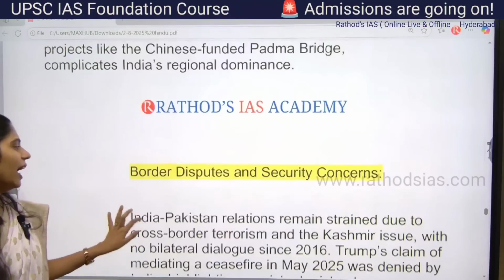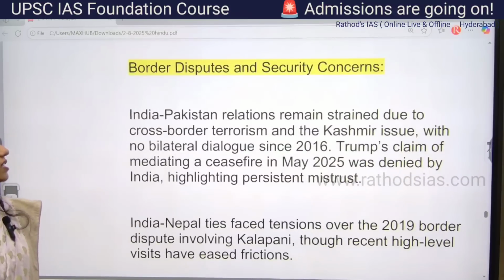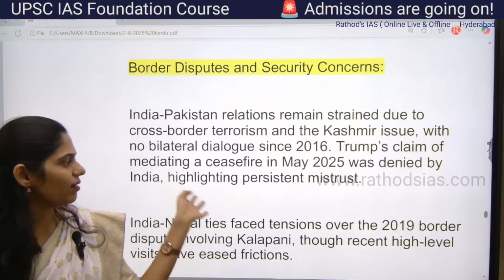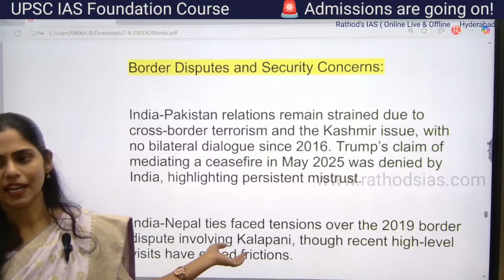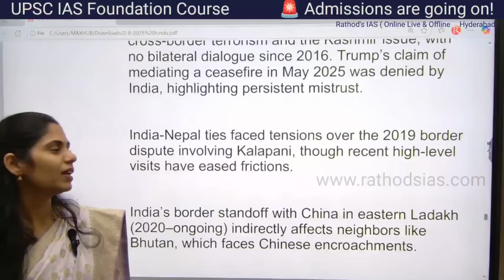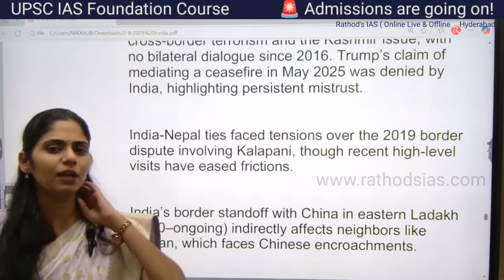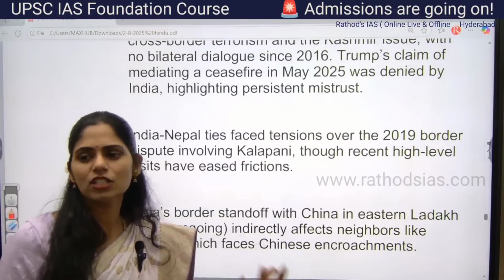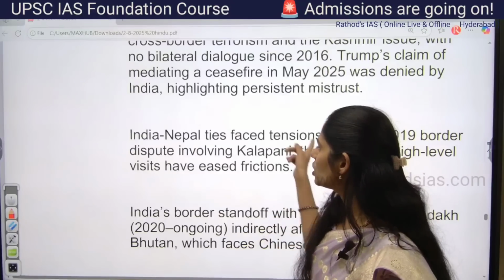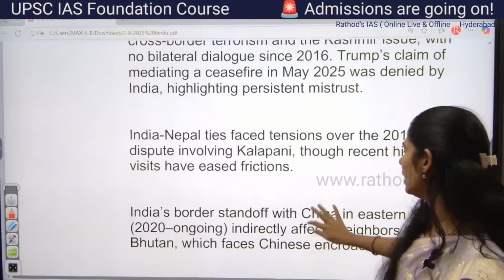Because of this, again straining of relations between India and Bangladesh is happening because of China. And next, we have border disputes and security concerns with different countries, that is India and Pakistan. We have cross-border terrorism, infiltration, Jammu and Kashmir, and we are talking about ceasefire and Operation Sindoor, but we are not having persistent improvement of relations with Pakistan. Regarding Nepal also, we have a border issue. Nepal is claiming Kala Pani, Limpiyadhura and Lipulek, three areas of India. So this is also one dispute between India and Nepal.